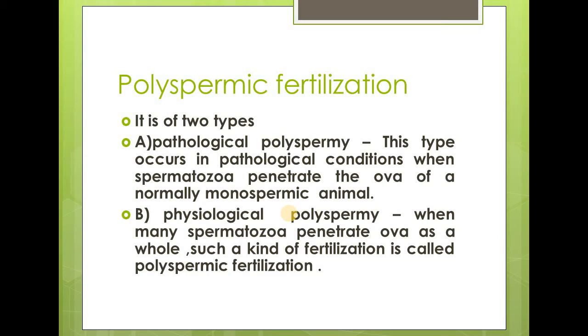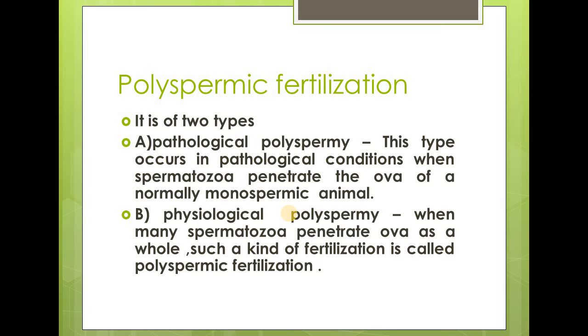In this case many sperms enter the egg, but the pronucleus of only one sperm unites with the pronucleus of the egg, and the rest degenerate soon. Such eggs are viable and they develop further.